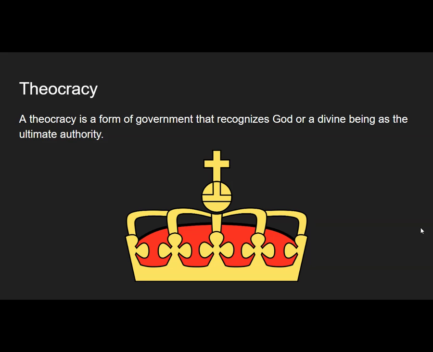The fourth type of government that I would like to talk about is the theocracy. A theocracy is a form of government that recognizes God or a divine being as the ultimate authority. There aren't a lot of countries that are total theocracies, but the country of Iran is both a democracy and a theocracy. Iran actually does elect their leaders, but they also abide by Islamic law, and they thread Islamic law into their civilian law. So that country is an example of both a democracy and a theocracy.